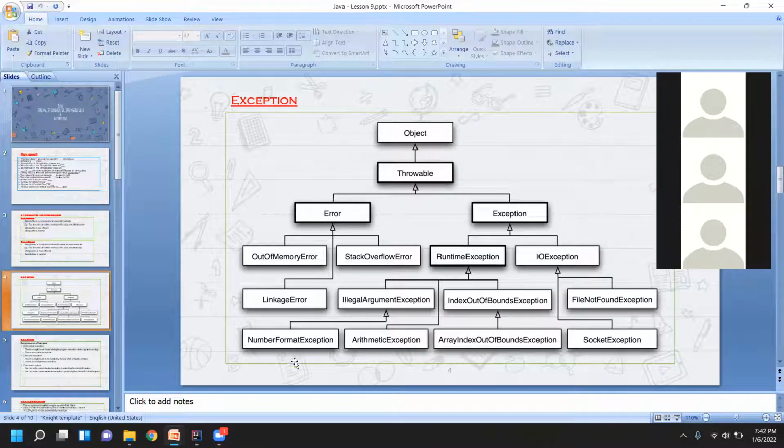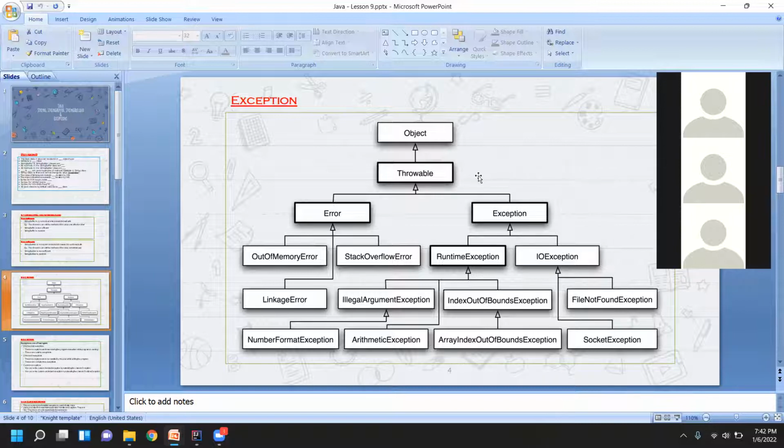Under Errors we have multiple errors, like OutOfMemoryError, StackOverflowError, and LinkageError. And exceptions, we focus more on these because they are in our control. We can easily change or handle these exceptions during runtime or compile time in our program. What are the exceptions? RuntimeException, IOException, IndexOutOfBounds, FileNotFound, NumberFormat. So many exceptions are there.